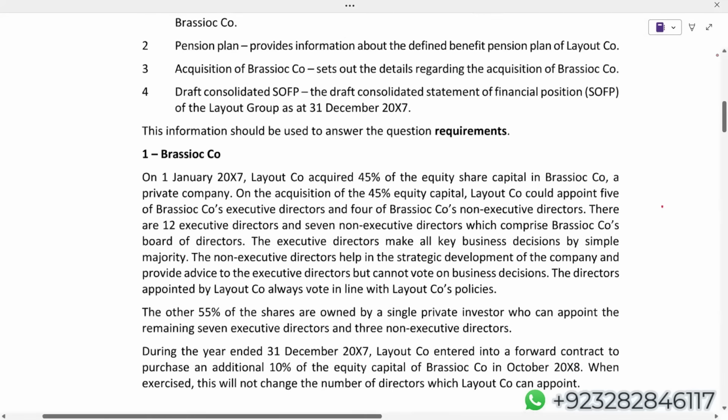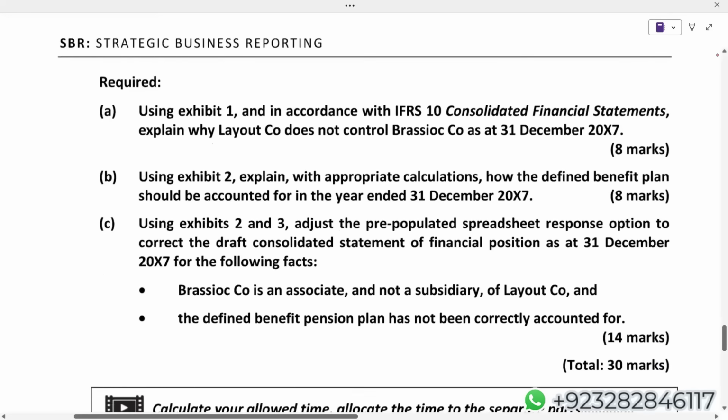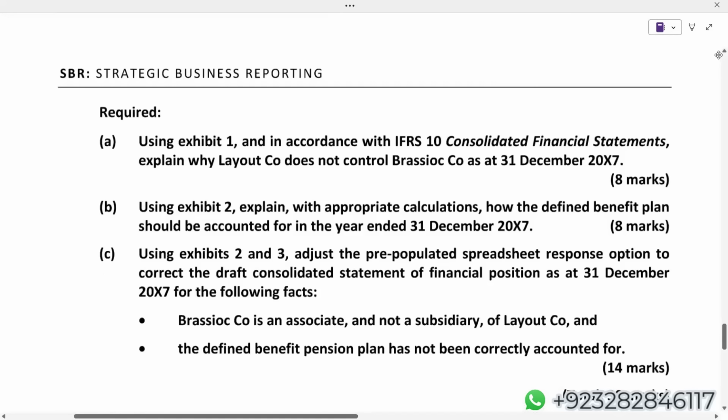It's a 30 marks question, but normally in a 30 marks question, you will not have each and everything about consolidation. You should be expecting something else other than consolidation as well. The examiner could ask any other IAS or IFRS within the context of consolidation. So let's see requirement A. When your examiner says using exhibit 1, it means while reading the question, try to stick with exhibit 1. There's no need to read exhibit 2, 3. You'll be just wasting your time.